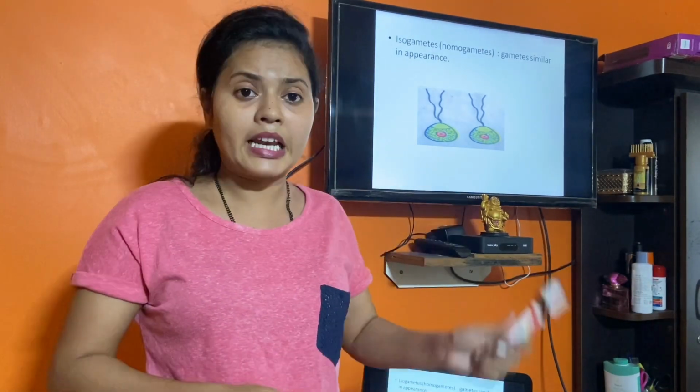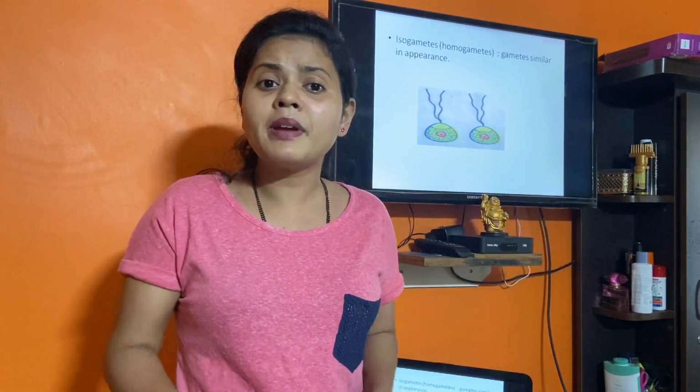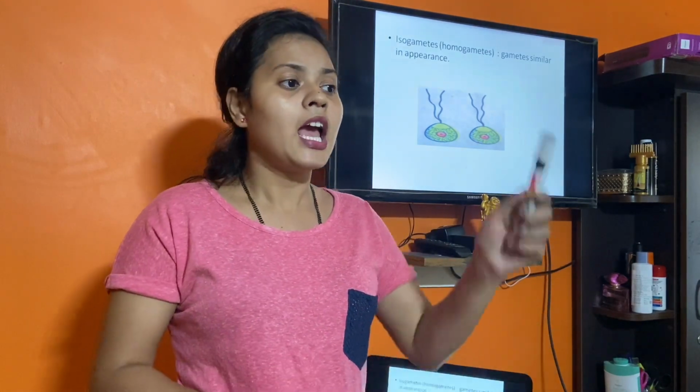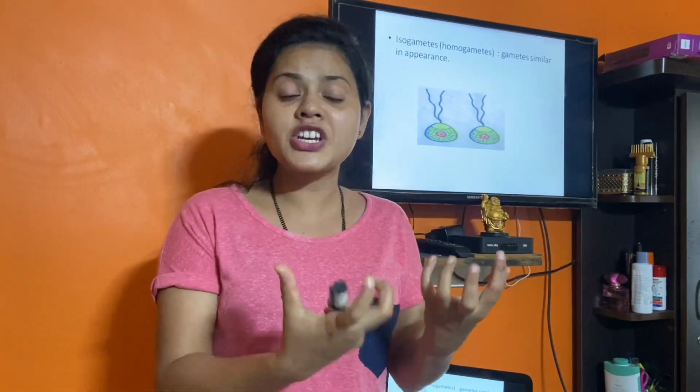In some algae the gametes cannot be distinguished as male and female, because they are morphologically similar.